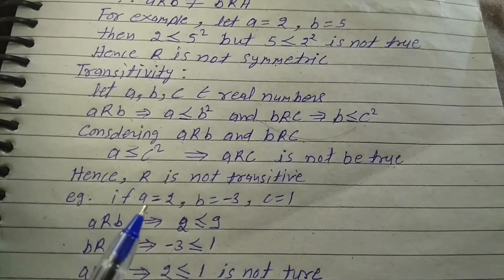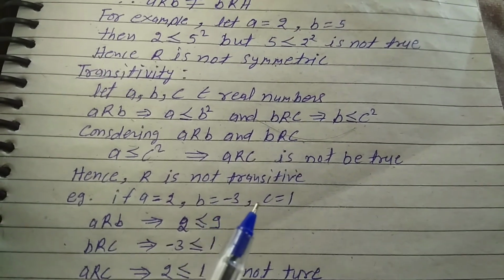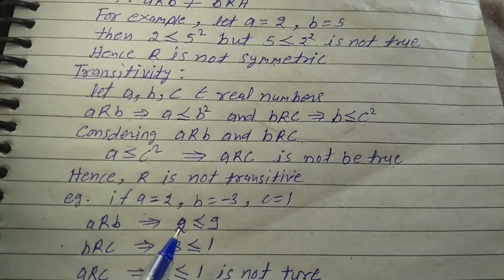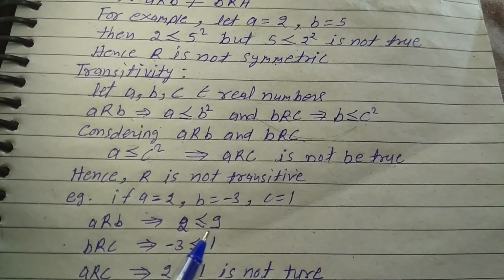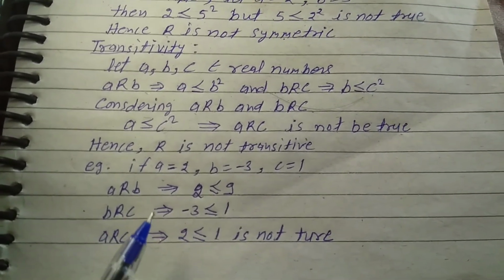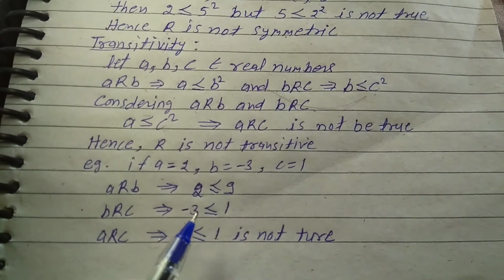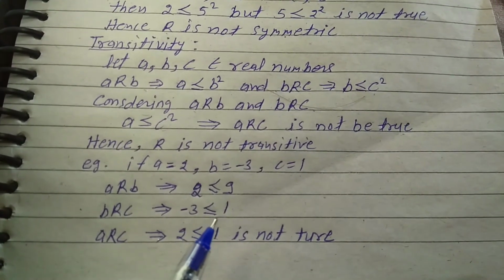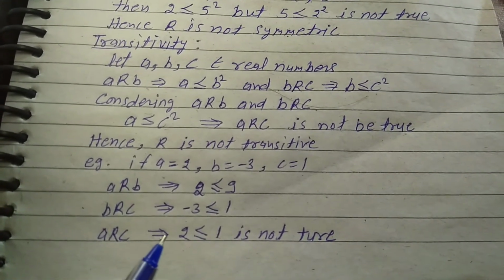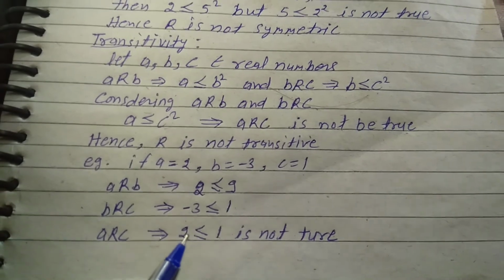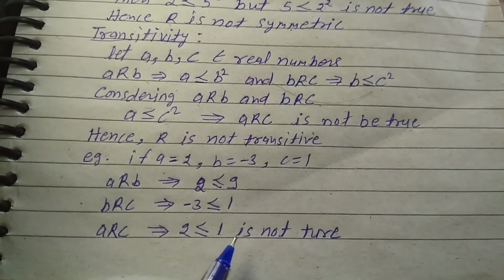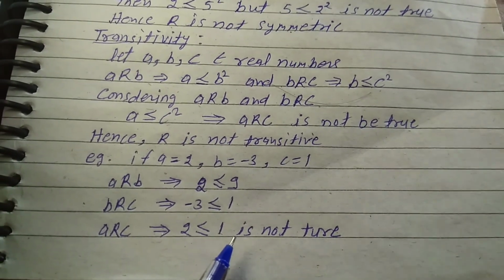Example: if a = 2, b = -3 and c = 1. a R b: 2 ≤ (-3)², which is true. b R c: -3 ≤ 1², which is true. But a R c means 2 ≤ 1², which is not true. So proved.